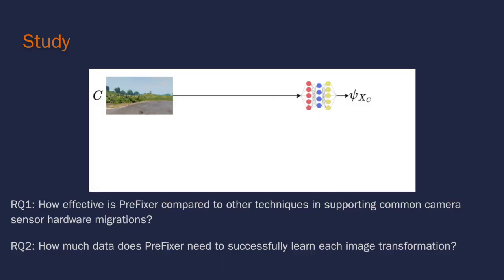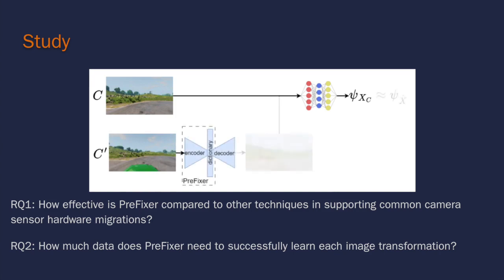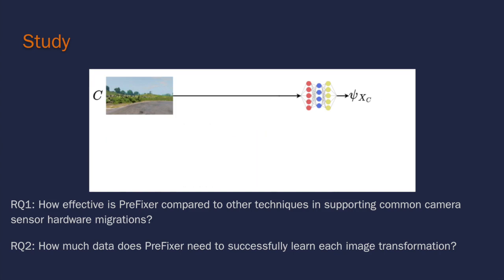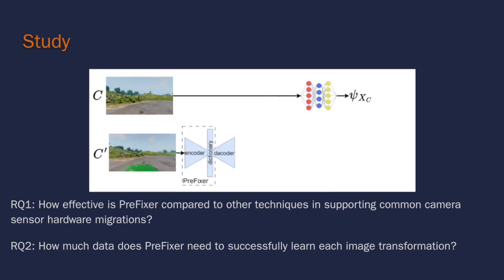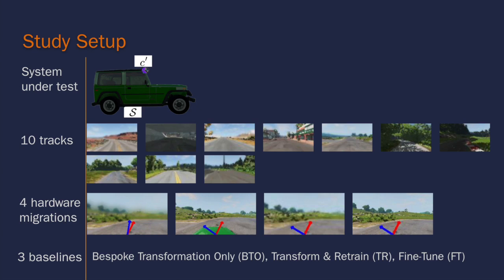Our study explores 2 research questions. 1. How effective is Prefixer compared to other techniques in supporting common camera sensor hardware migrations? And 2. How much data does Prefixer need to successfully learn each image transformation? Our study setup explores the system under test with the new sensor on board on 10 tracks of 100 meters each. The sensor undergoes 4 hardware migrations: depth of field, fisheye, resolution decrease, and resolution increase.